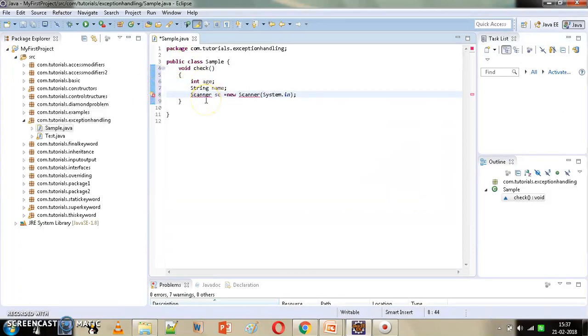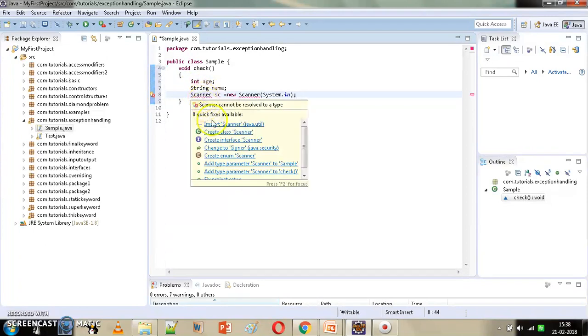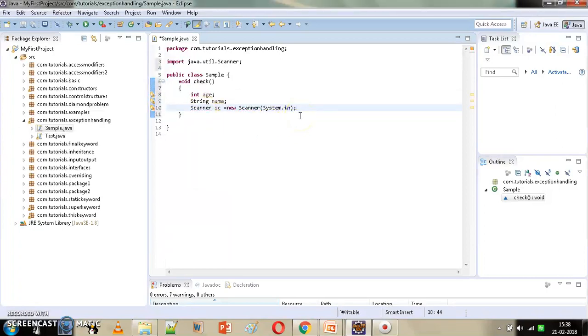Now we need to import this. We will ask the user to enter these two values, enter age and name. And then we know that the reading of these values might cause input mismatch exception. Suppose if user enters name first and then age, so name cannot be stored in integer variable, so that might cause input mismatch exception to occur.